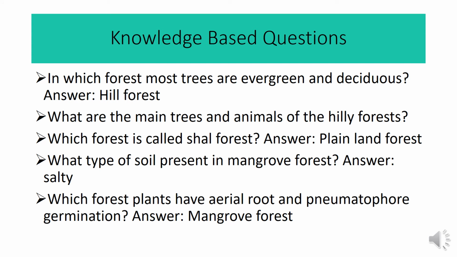In which forest are most trees evergreen and deciduous? Mainly in hilly forest the plants are evergreen. What are the main trees and animals of hilly forest? You already know that the main trees of hilly forest are segun or teak, mahogany, jarul, and the main animals are elephant, monkey, deer.